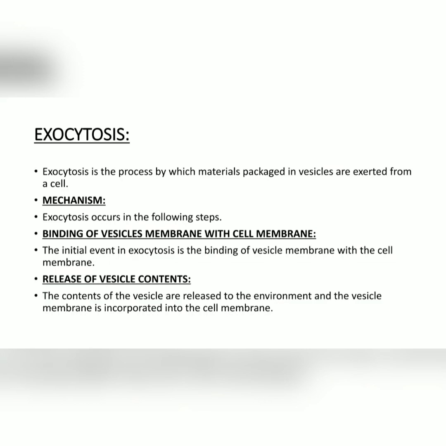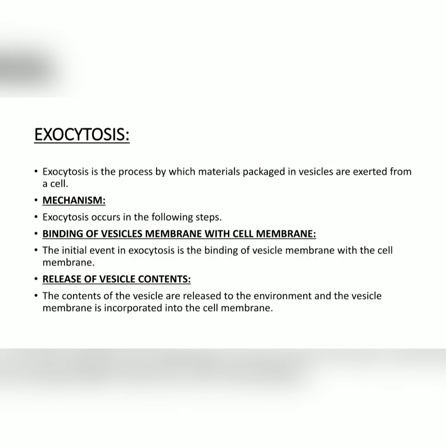So exocytosis occurs in the following steps, dears. Now we will study the mechanism of exocytosis. The first step is the binding of the vesicle membrane with the cell membrane. So the initial event in exocytosis is the binding of the vesicle membrane with the cell membrane.